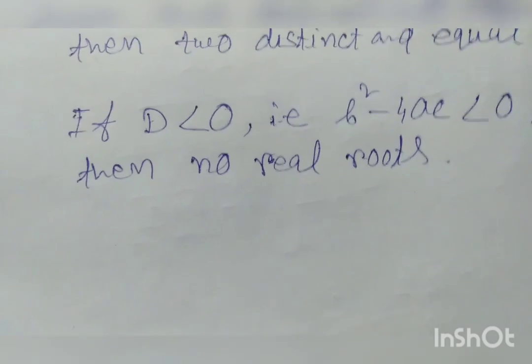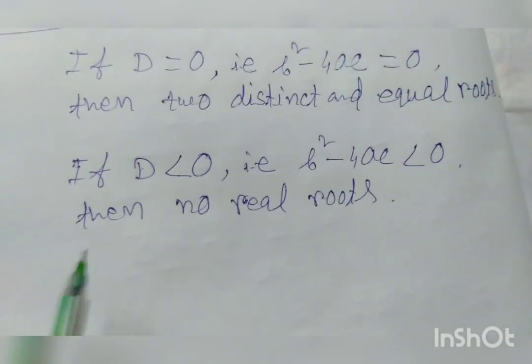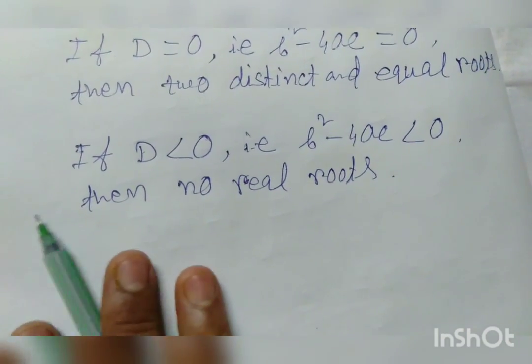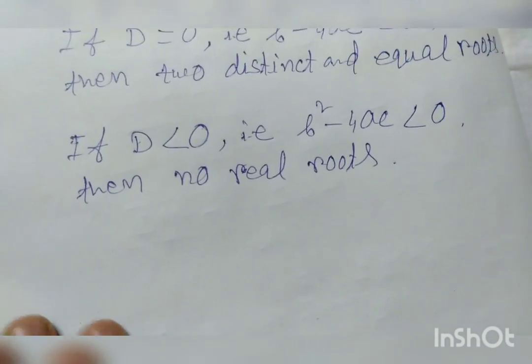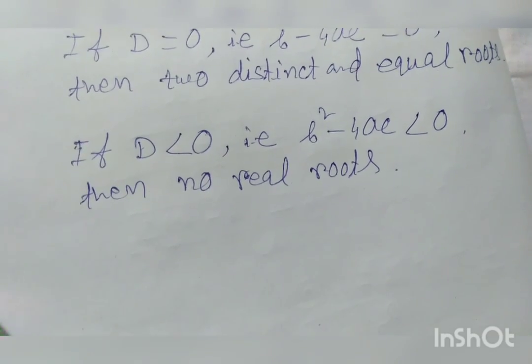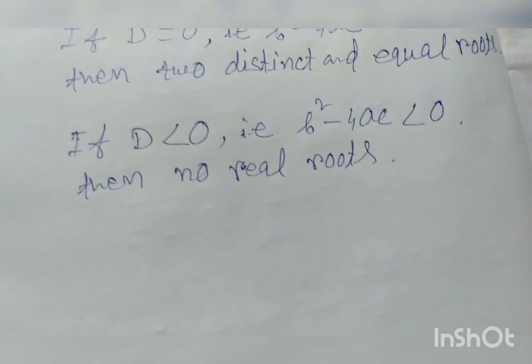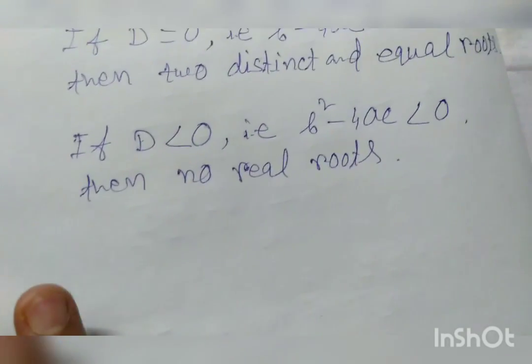So a quadratic equation has two roots, either equal or unequal.